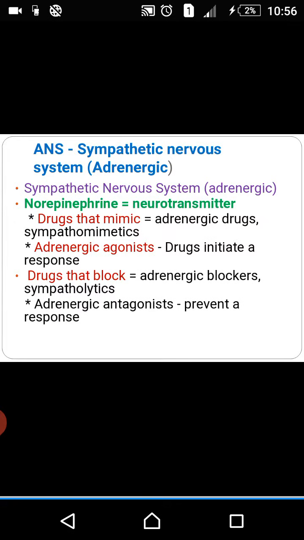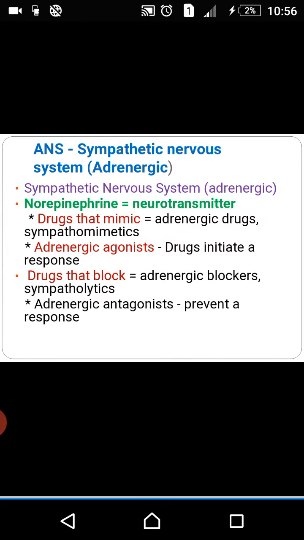In the sympathetic nervous system, the neurotransmitter is norepinephrine. Drugs that mimic the action of norepinephrine or noradrenaline are called adrenergic drugs or sympathomimetics. An agonist binds to a receptor and shows a response similar to a physiological function, so an adrenergic agonist will initiate the response.